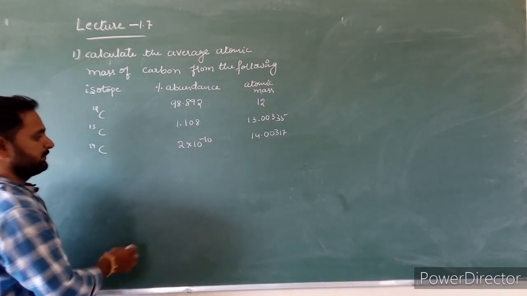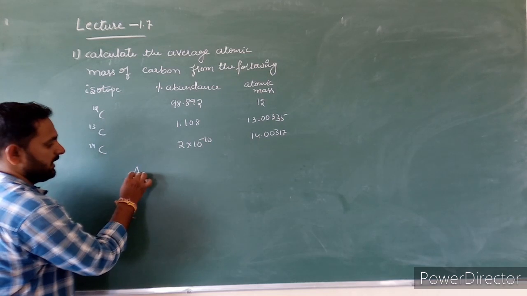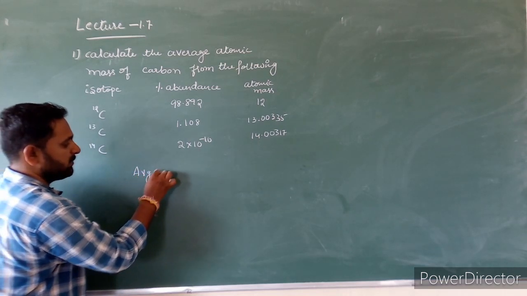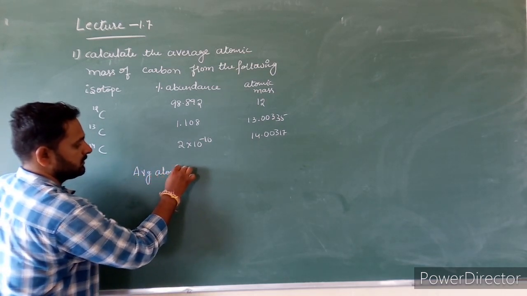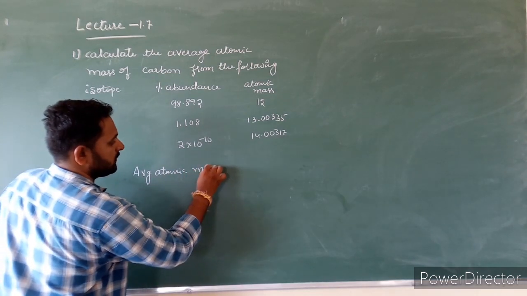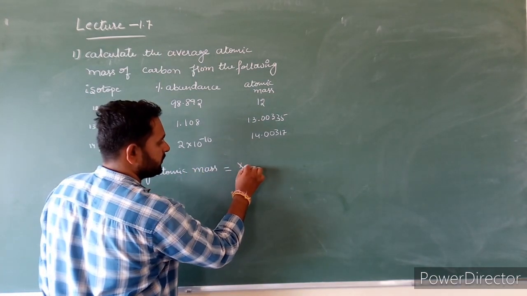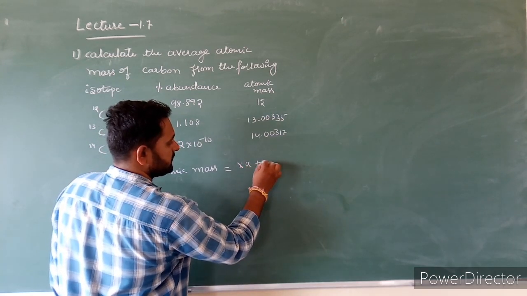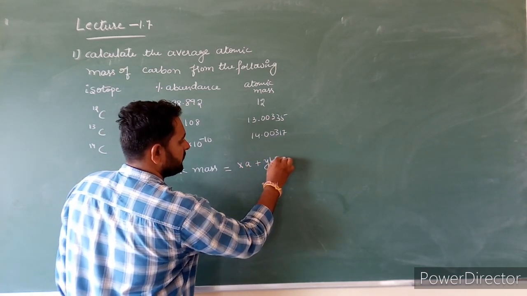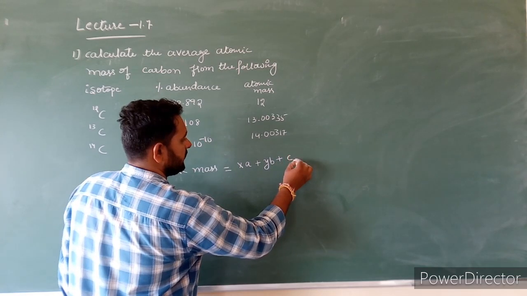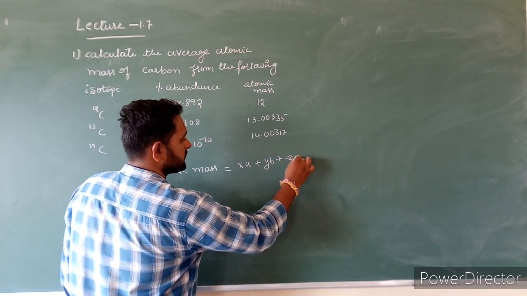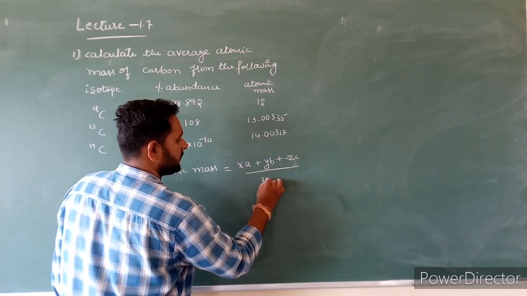Now let us calculate average atomic mass. The average atomic mass is equal to, we know the formula, x into A plus y into B plus z into C divided by 100.